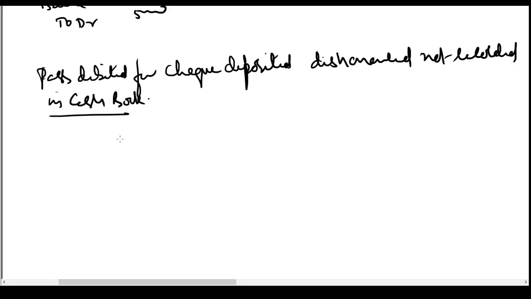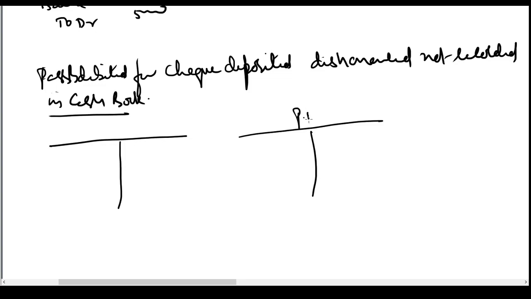Next, passbook debited for check deposited, dishonored, not recorded in the cash book. I'll write pass B. Passbook debited for check deposited, dishonored, not recorded in cash book. Now, what do you mean passbook debited for check deposited, dishonored, not recorded in the cash book? This is the same like what we have done earlier, but we have to learn it. It's a little bit more detailed. This is my passbook. This is nothing but customer account in the books of the bank. This is cash book. Nothing but bank account in the books of the business.